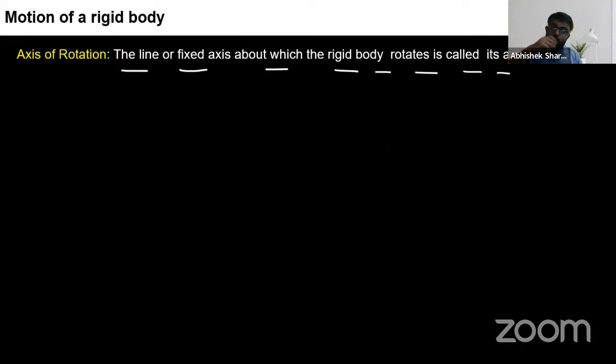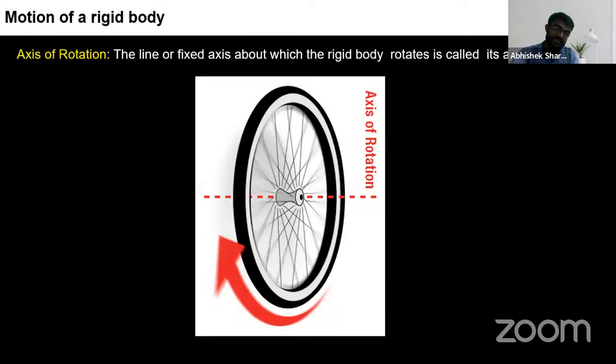Suppose if you open the door, I'll show you. Just wait, have patience. So we'll see in the further slides when I introduce the torque. Then you'll be able to understand perfectly what the axis of rotation is. Let us see that.